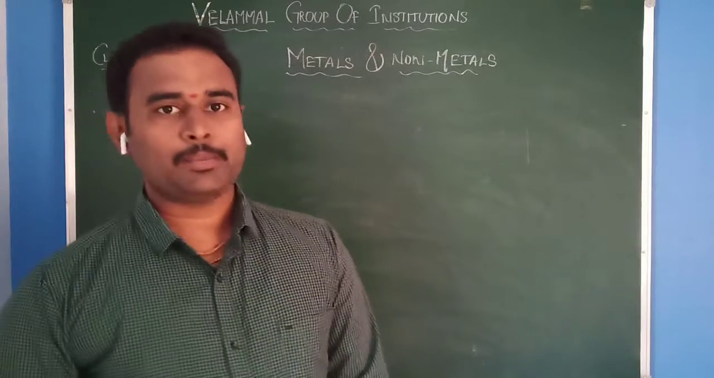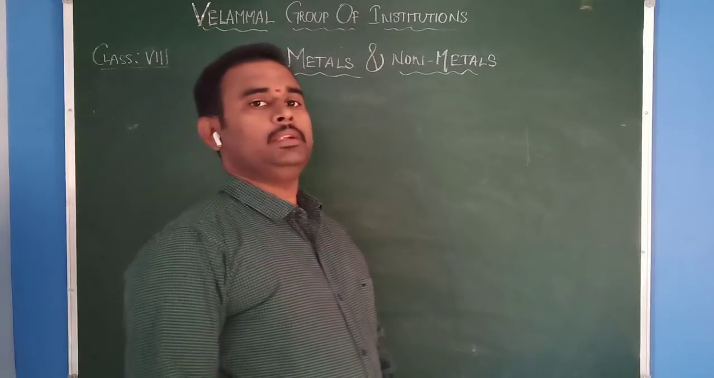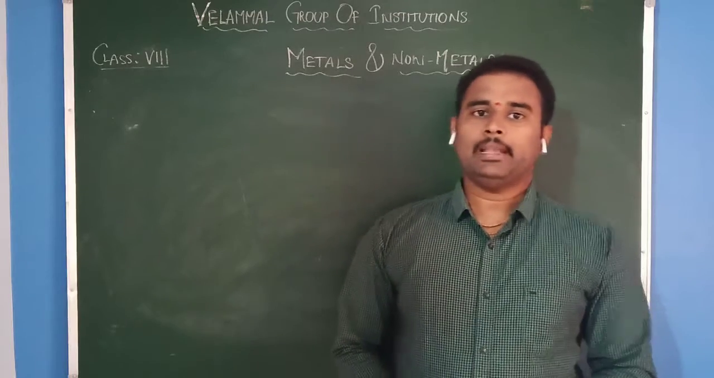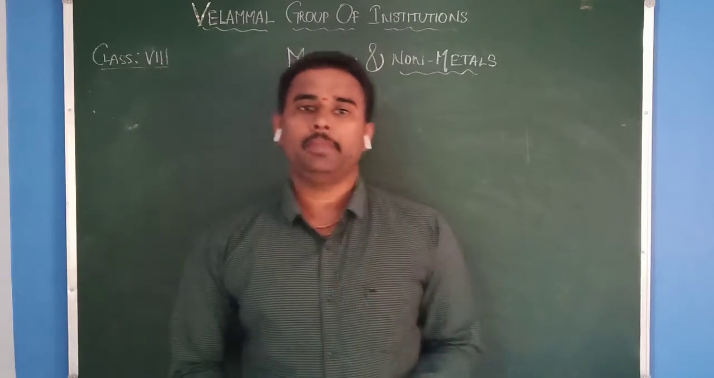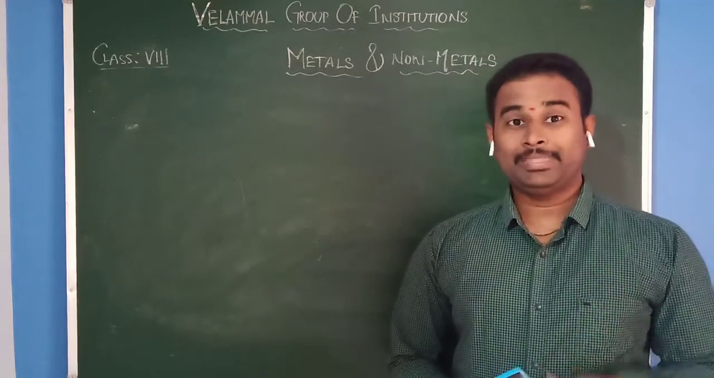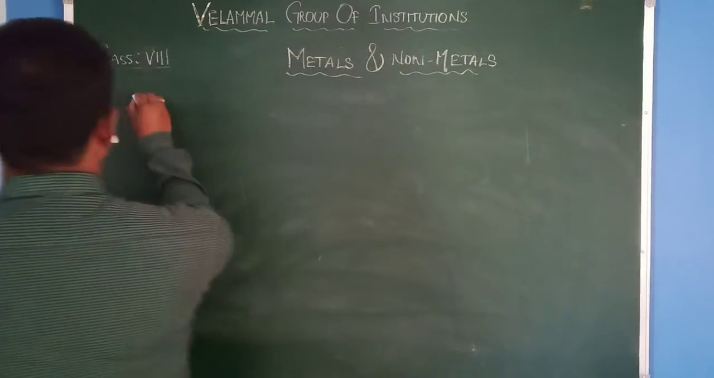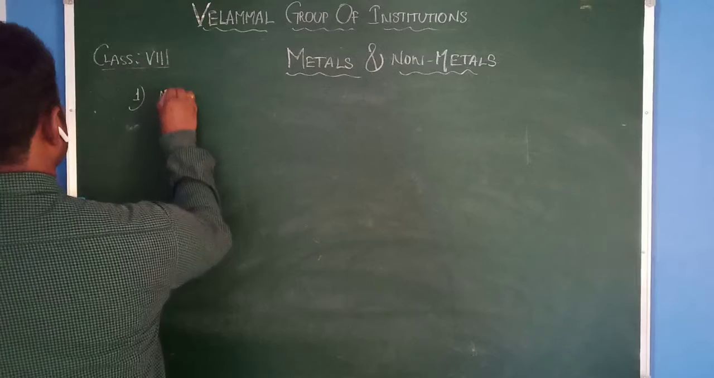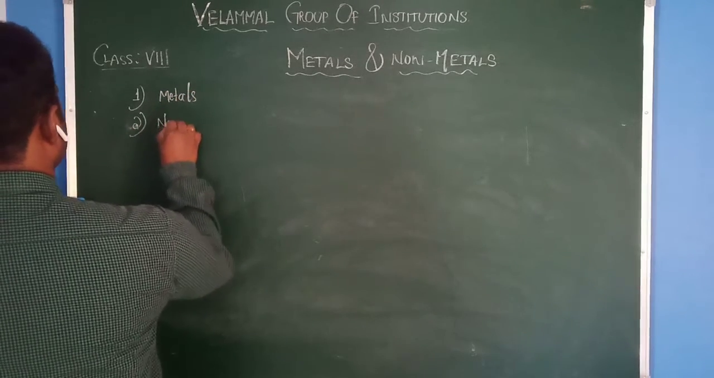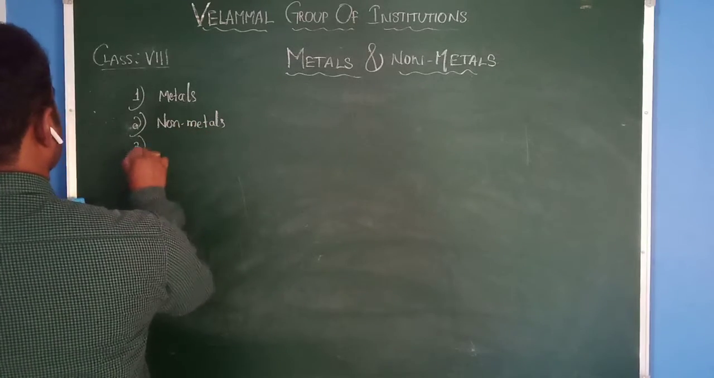Today we are going to discuss the topic metals and non-metals. Before going to discuss metals and non-metals, first of all, we can see in our daily life, in our surroundings, different types of materials. These materials are mainly classified into three types based on their properties. The first one is metals, the second one is non-metals, the third one is metalloids.